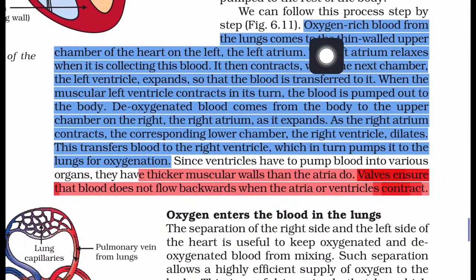The first step: oxygen rich blood from the lungs comes to the thin walled upper chamber of the heart on the left, that is the left atrium.